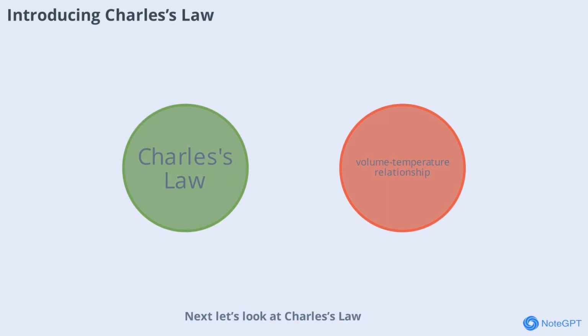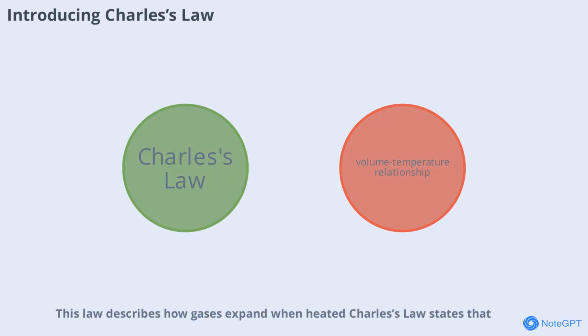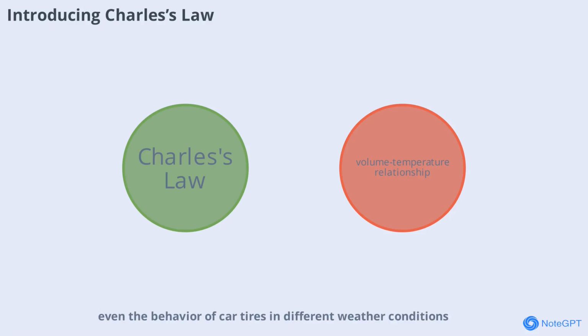Next, let's look at Charles's law. This law describes how gases expand when heated. Charles's law states that at constant pressure, the volume of a gas is directly proportional to its absolute temperature. In other words, if you heat a gas, it expands; if you cool it, it contracts. This relationship is vital in understanding hot air balloons and even the behavior of car tires in different weather conditions.